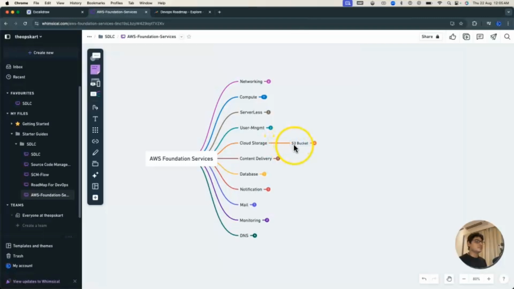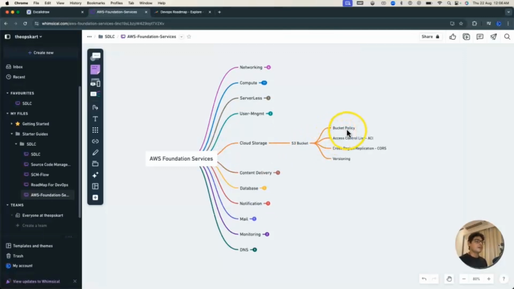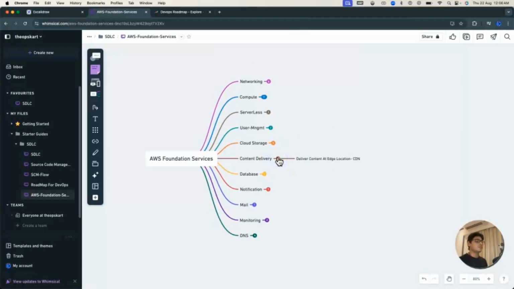Then the next service is cloud storage. With cloud storage, you can store your data over the cloud in your AWS. There is a service called S3 bucket. Why is it called S3? Because the name of S3 is Simple Storage Service. That's the reason it is called the S3 bucket. You can store any kind of objects in it, either a video file, log file, txt file, or anything. In an S3 bucket, you should learn about bucket policy, access control list, cross-region replication, and versioning.